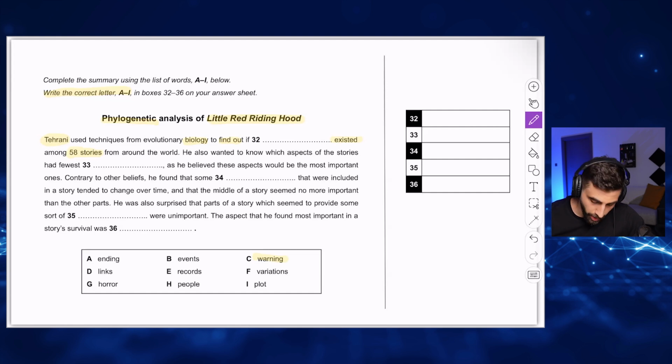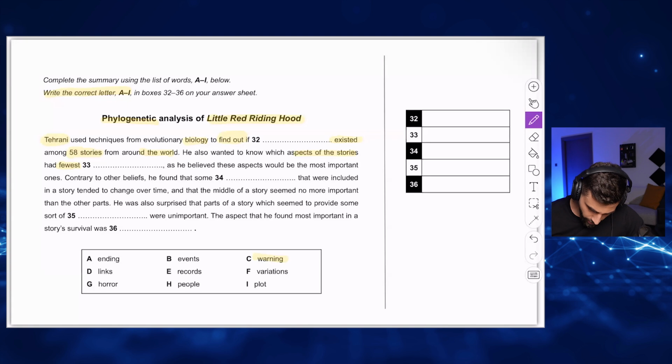It has to be 58 from around the world. Okay. So what is the thing that he found out about that existed among 58 stories? He also wanted to know which aspects of the stories, which parts of the stories had the fewest. Fewest is an important keyword. Fewest means the least, the smallest number, the minimum. Okay? So we're gonna find something in the passage that has this meaning. The minimum, the lowest, the smallest.